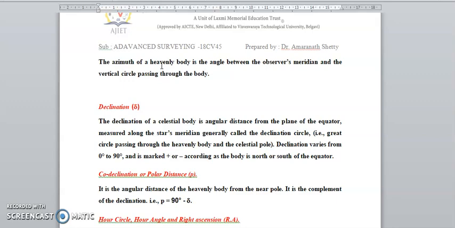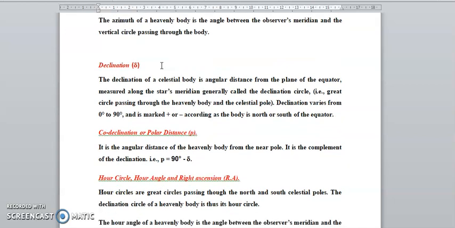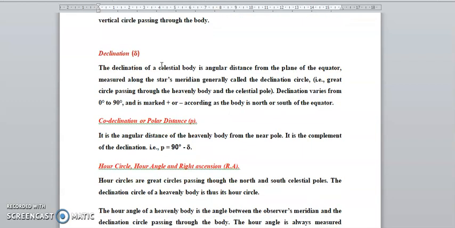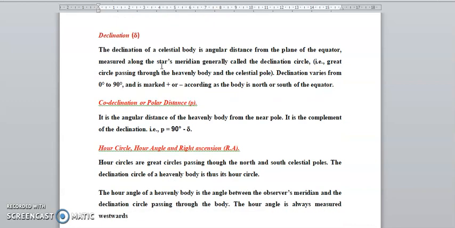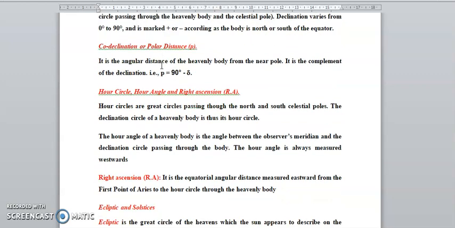P is equal to 90 minus declination. Okay. Hour angle. The hour circle is the great circle passing through the north pole and the celestial body, the declination circle of the heavenly body. And the hour angle is the angle between the observer's meridian and the declination circle passing through the body. The hour angle is always measured westward.